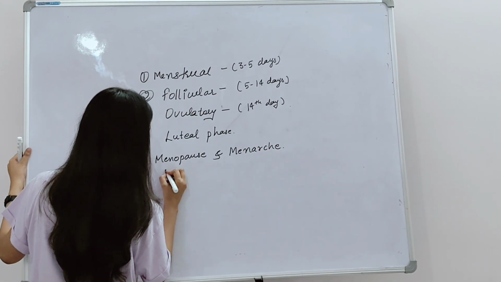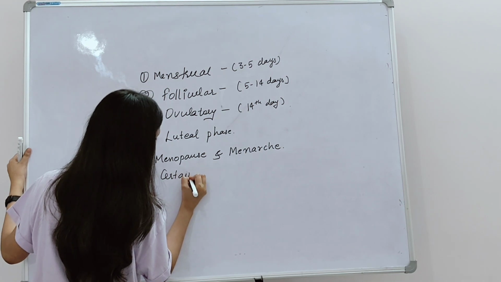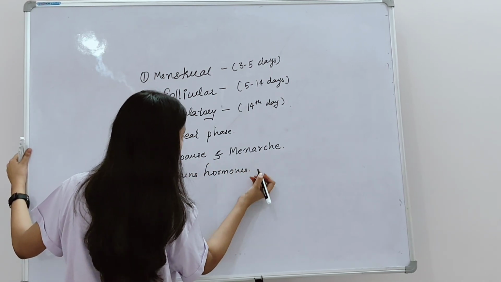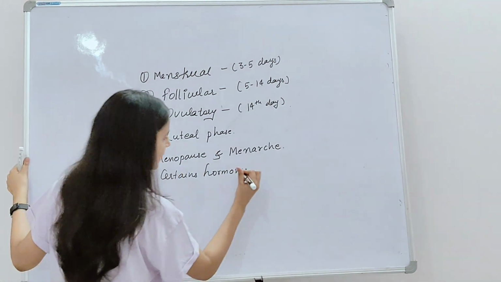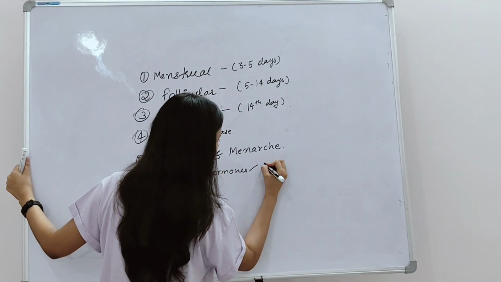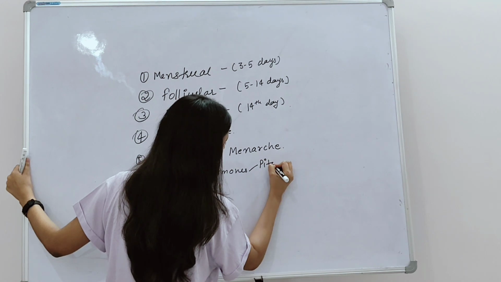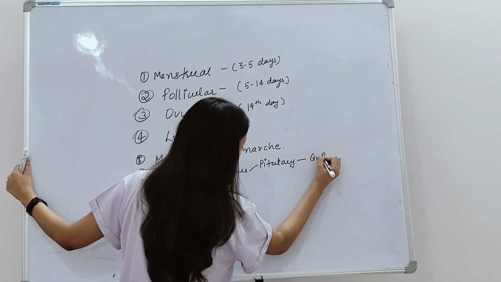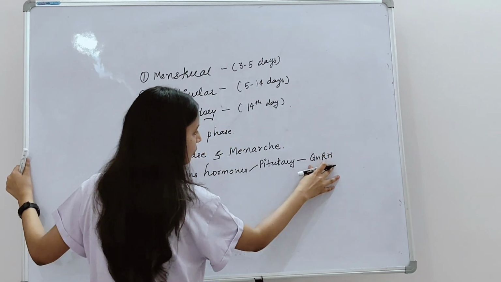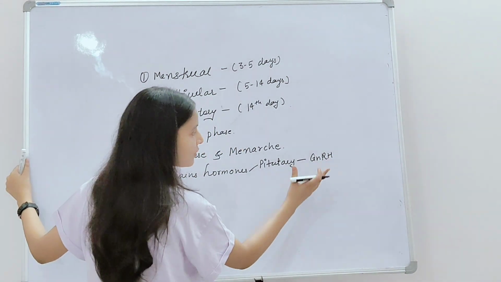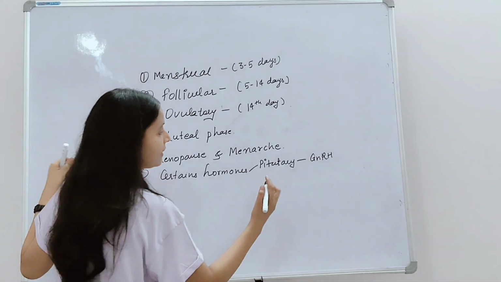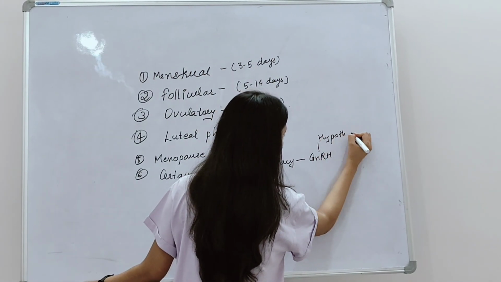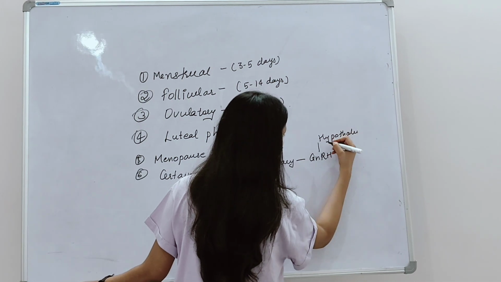We have also seen certain hormones. We have seen a set of two hormones. The first one is gonadotropin releasing hormone. GnRH is secreted by the hypothalamus. We learnt all this in our previous class, so I don't need to write it down again and again.